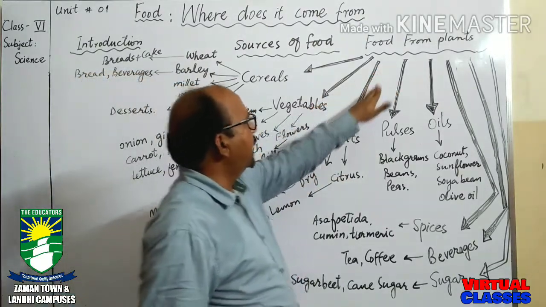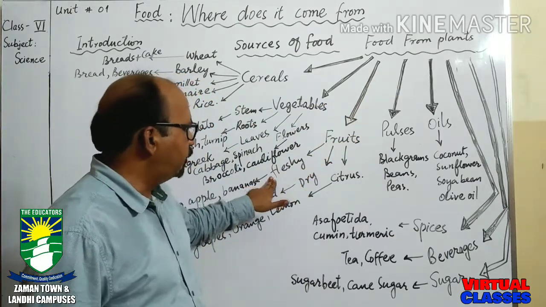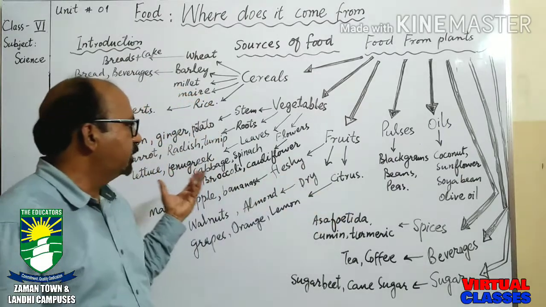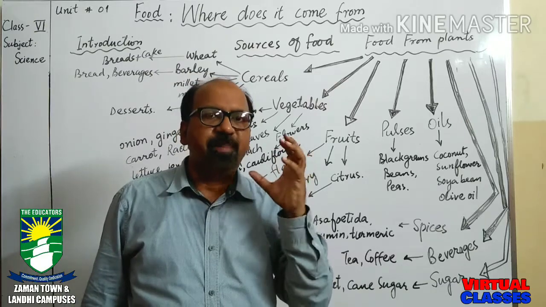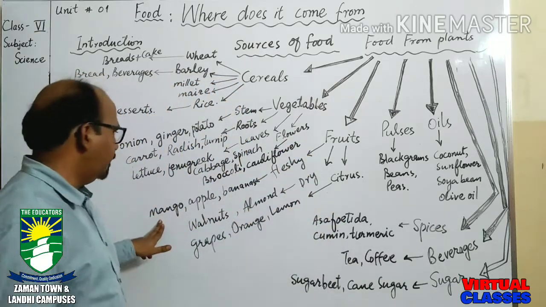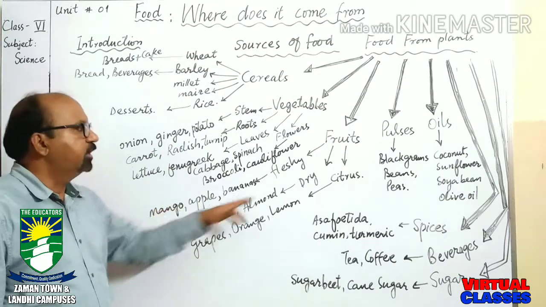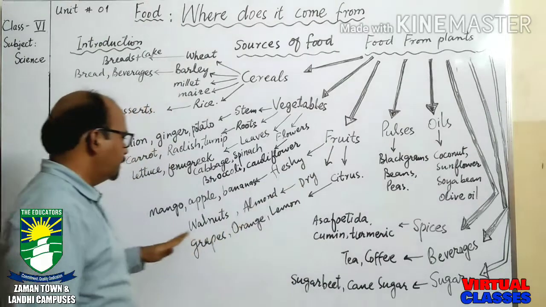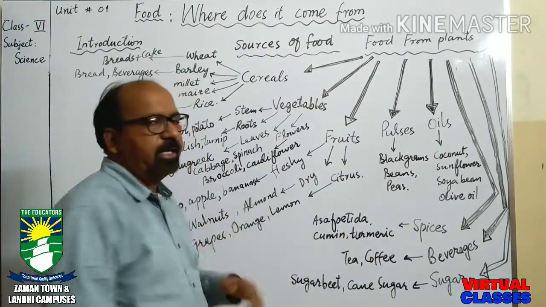Next source is fruits. Fruits can be fleshy, fruits can be dry, fruits can be citrus. Fleshy fruits have a big quantity of pulp, like mango, apple, bananas. These are some examples of fleshy fruits. And dry fruits: walnut, almond are dry fruits.